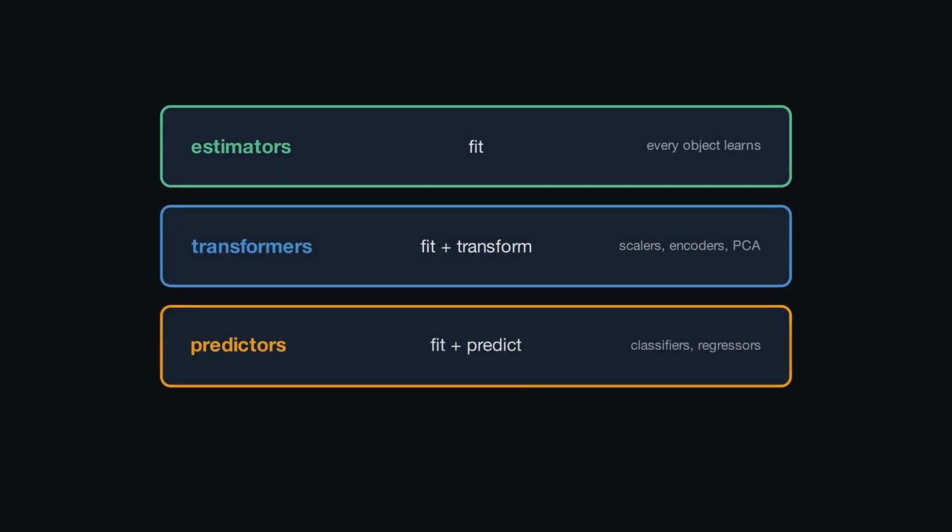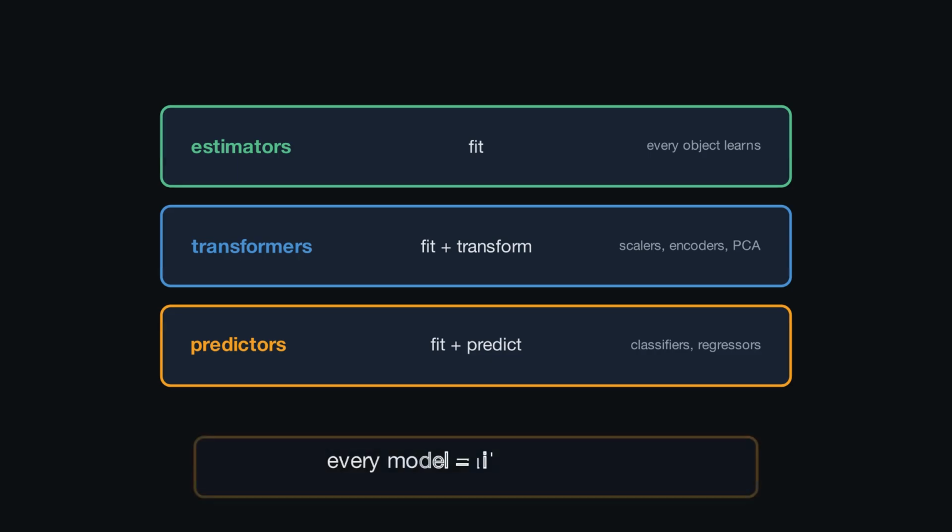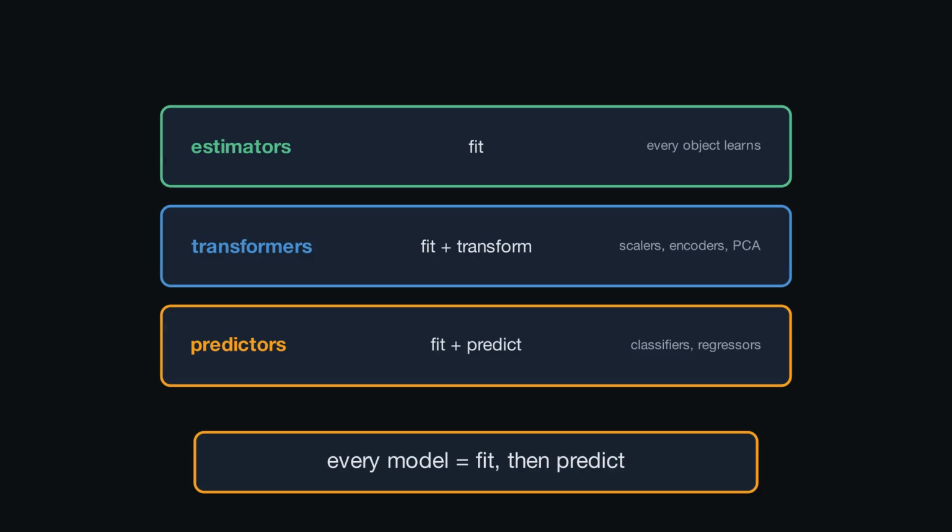There is a simple map to it all. Estimators learn with fit. Transformers add transform, like scalers and encoders. Predictors add predict, like classifiers and regressors. And a pipeline simply chains them, so the whole workflow shares the same verbs. The whole philosophy fits in 5 words. Every model is fit, then predict.